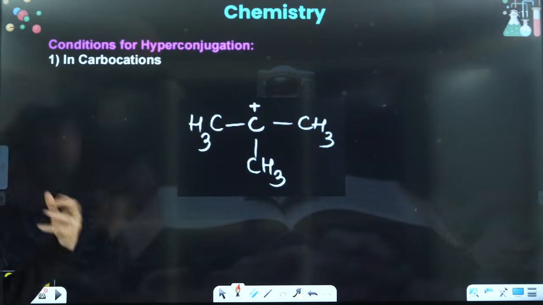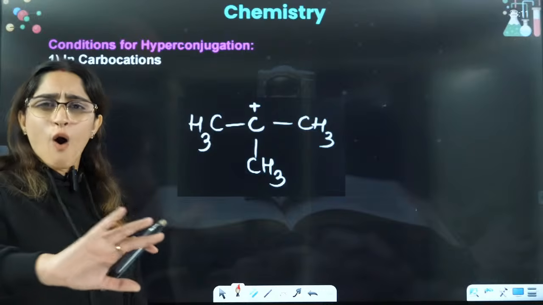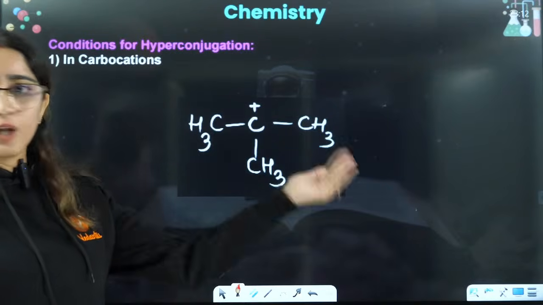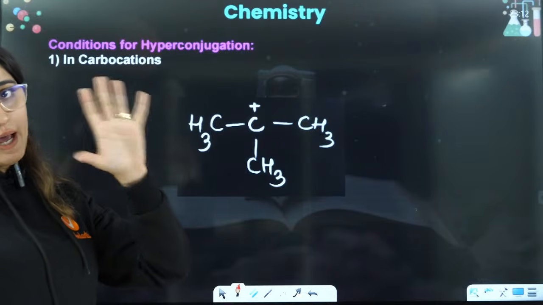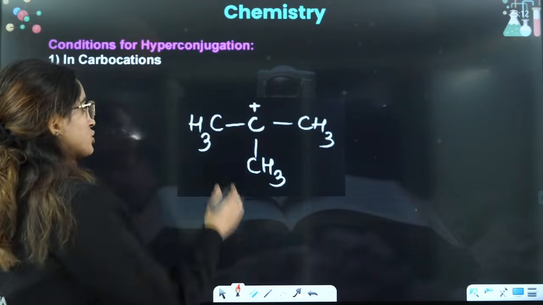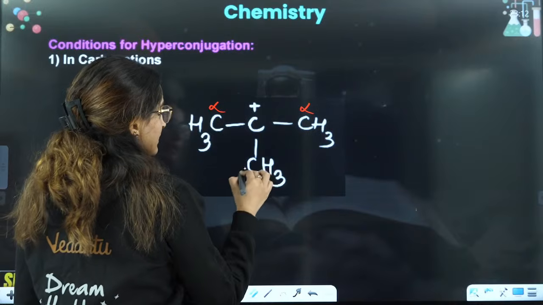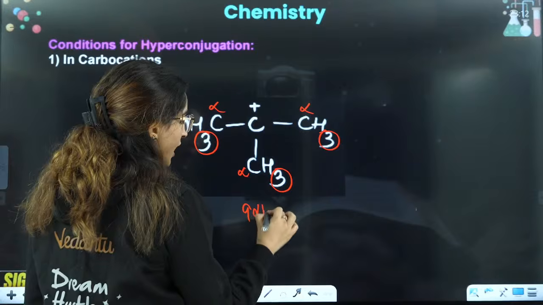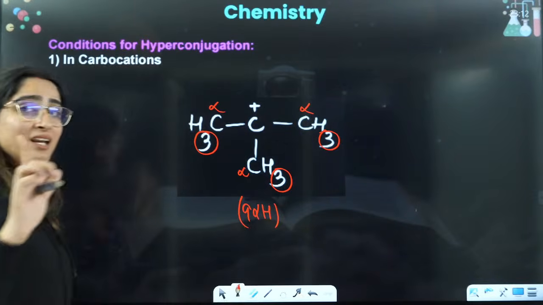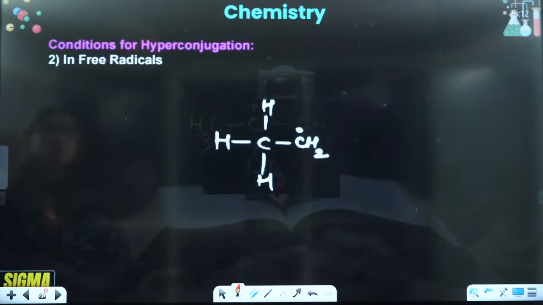Right, so let's talk about carbon ions. We will not draw any hyperconjugating structure. I told you how to draw it, but we'll just simply calculate the number of alpha hydrogens. Here this is alpha carbon, right? Here 3 plus 3 plus 3, so it will have 9 alpha hydrogens. That means 9 hyperconjugating structures will be there.